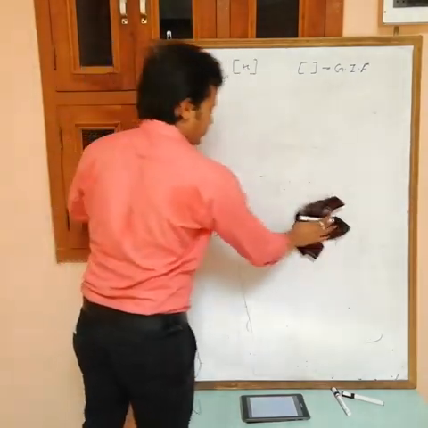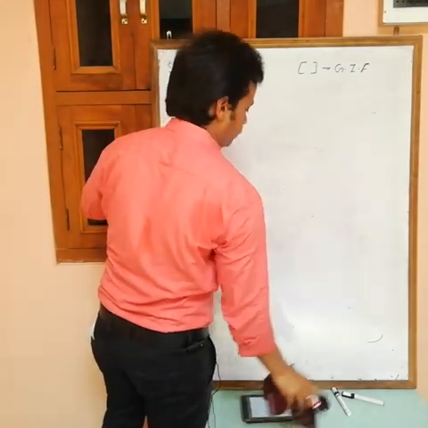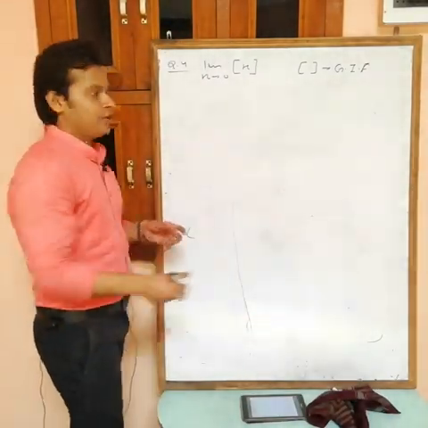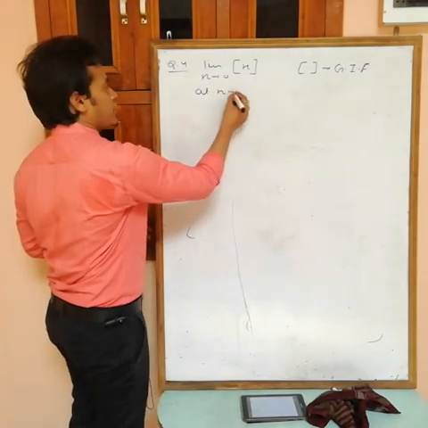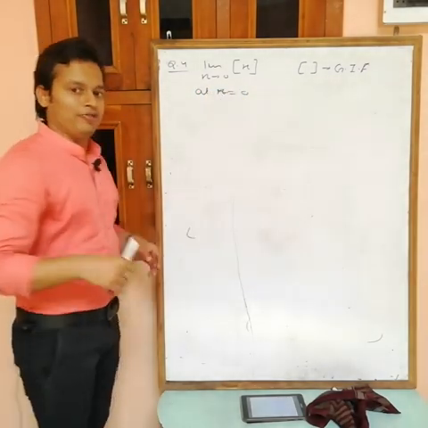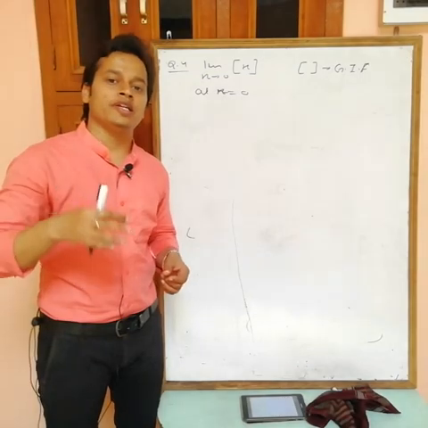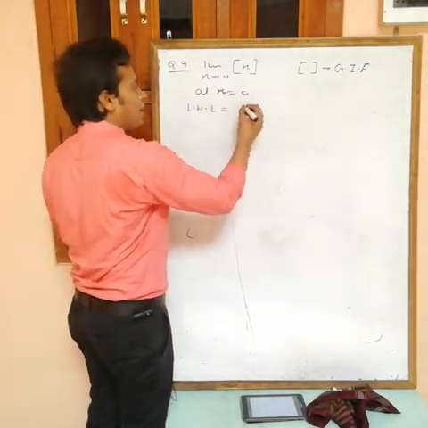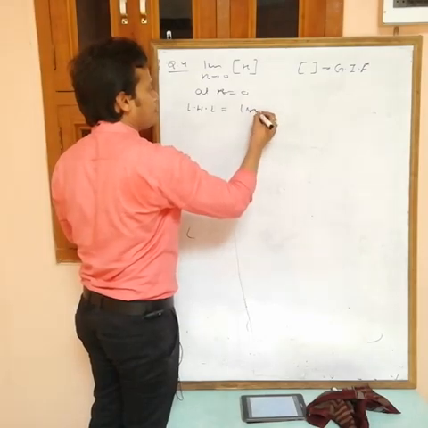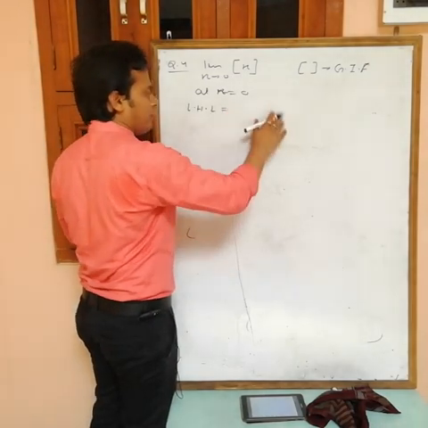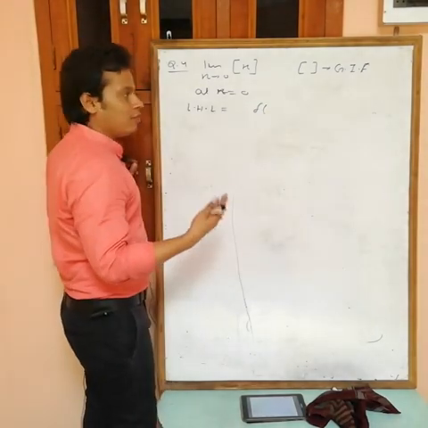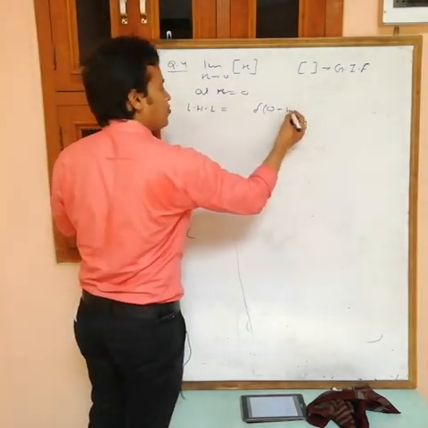Now what you want is the limit of the greatest integer of x at x equals 0. The graph is not there now, so we have to use the formula. Now find LHL and RHL. First I am finding LHL. LHL is the limit of the value of the function at a minus h, f(a minus h). Here a is 0, so 0 minus h.